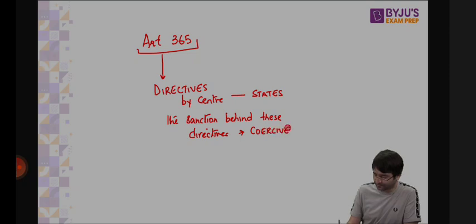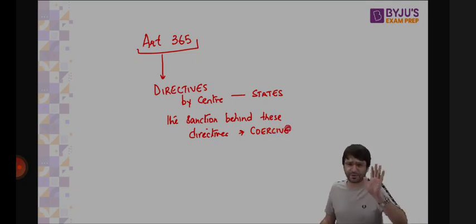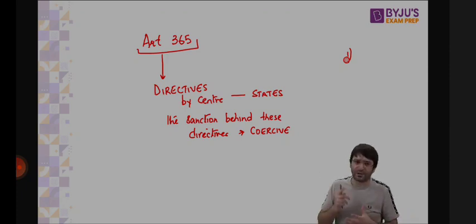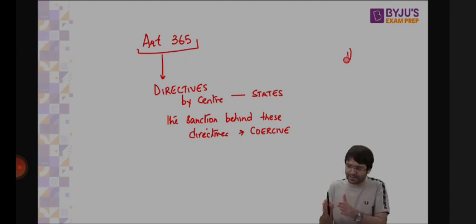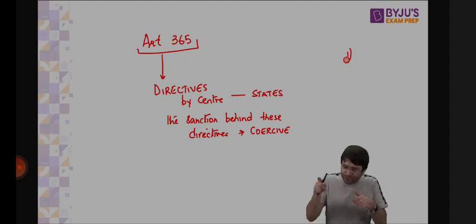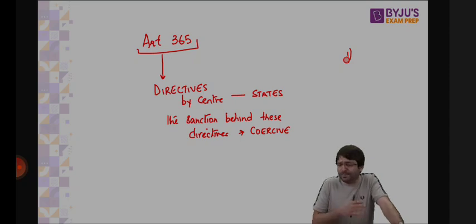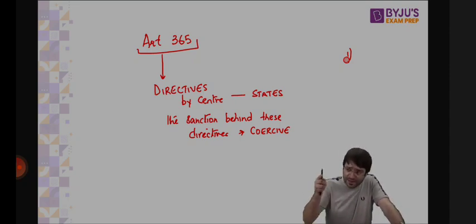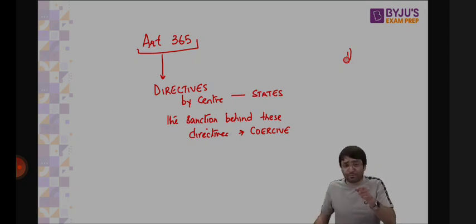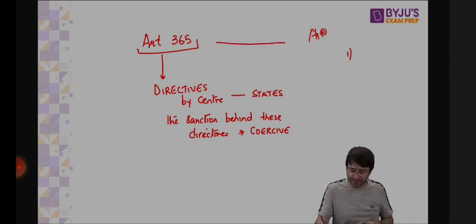What are these directives? Three or four important directives. Number one, in my state, there are linguistic minorities. For example, I am from Karnataka, and in my state, there are linguistic minorities from, let's say, Maharashtra. It is the duty of the state to provide educational opportunities to the children of these linguistic minorities till their primary stage of education, at least till the 5th standard. I am not taking any steps to provide them education in their mother tongue. I am not doing anything. If under Article 365, a directive is issued by the center to me that you have to provide educational opportunities to the children of the linguistic minorities till the primary stage of education, and I violate this directive, then under Article 356, President's rule can be imposed.